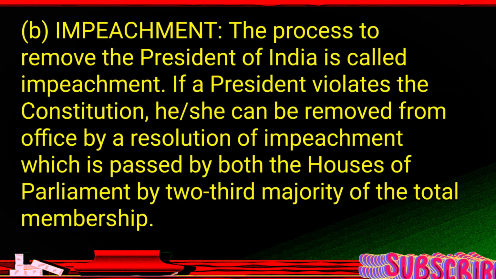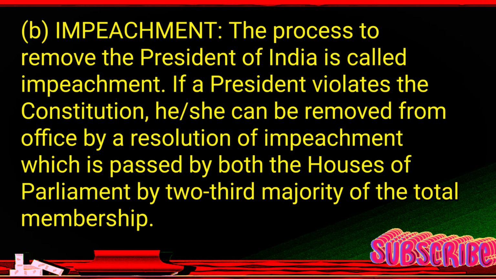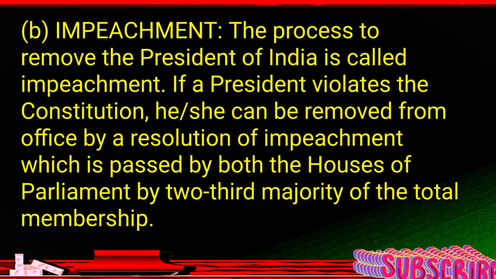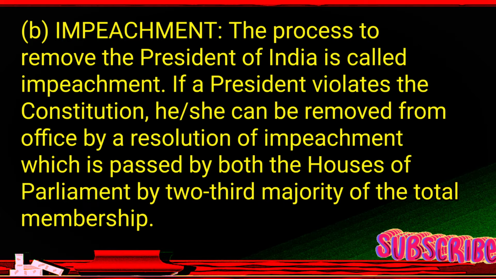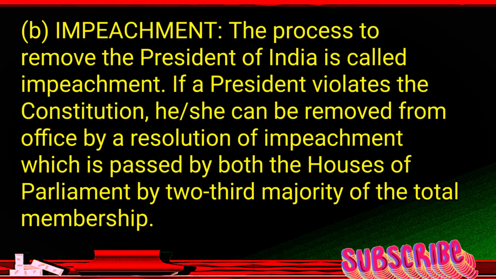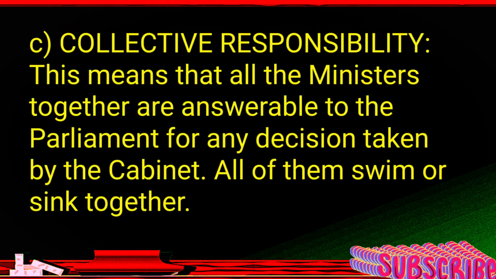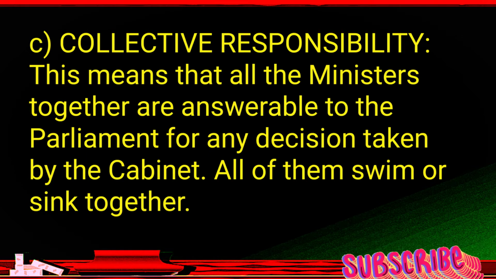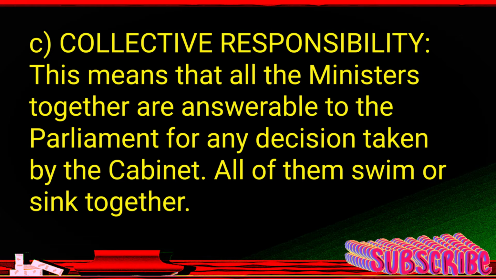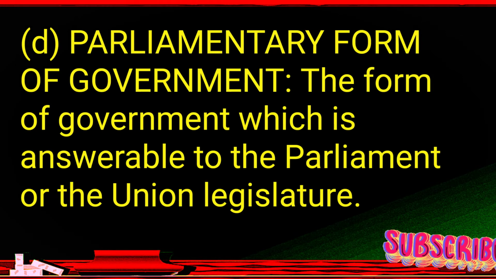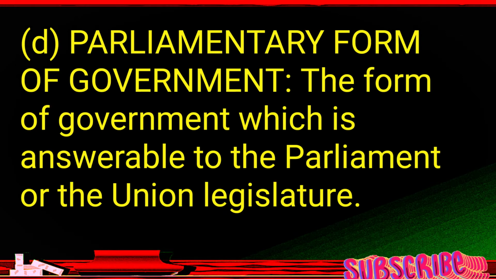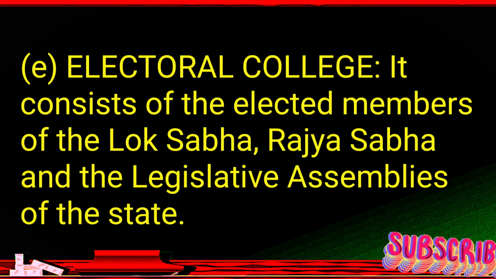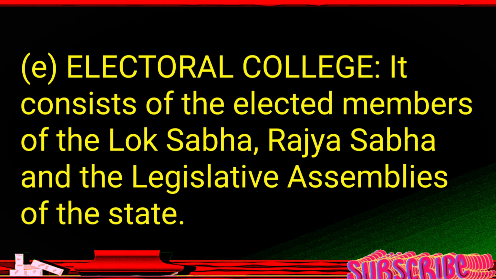B. Impeachment, the process to remove the President of India is called impeachment. If a president violates the constitution, she can be removed from office by a resolution of impeachment which is passed by both the houses of parliament by 2/3 majority of the total membership. C. Collective responsibility, this means that all the ministers together are answerable to the parliament for any decision taken by the cabinet. All of them swim or sink together. D. Parliamentary form of government, the form of government which is answerable to the parliament or the union legislature. E. Electoral college, it consists of the elected members of the Lok Sabha, Rajya Sabha and the legislative assemblies of the states.